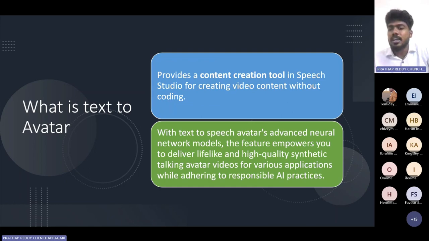Okay, and with text to speech, we have some advanced neural networks.